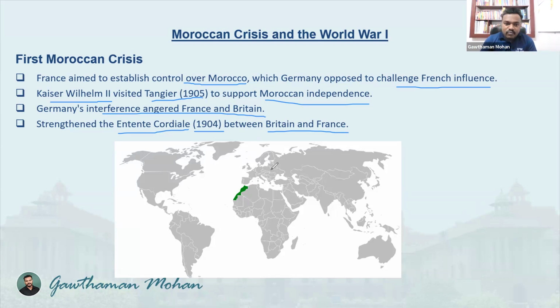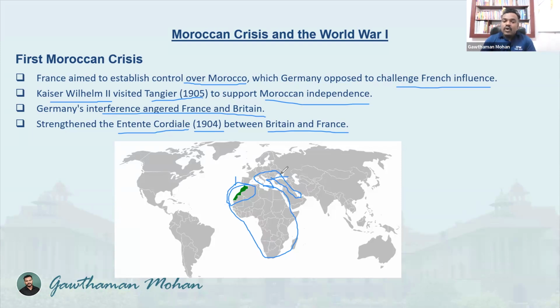So here is a map which shows where Morocco is. This is Morocco. This whole continent is the African continent, and here you can see the European countries and European regions. They were trying to have their influence over these regions because they were colonial powers and wanted to establish colonies in different parts of the world, and that is the way in which they made a lot of money through trade and through exploitation. They made money using these colonies.